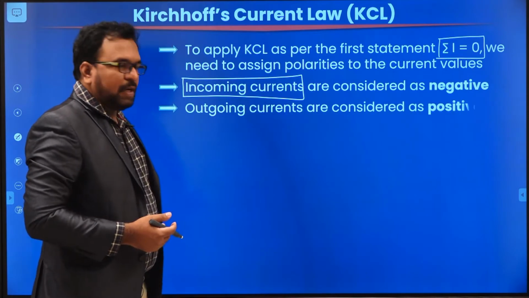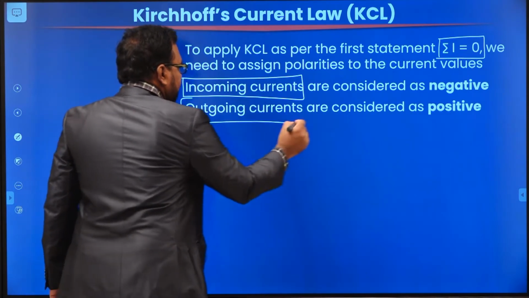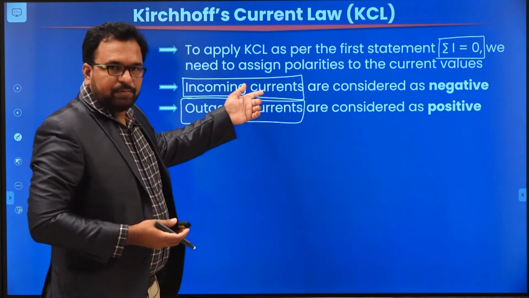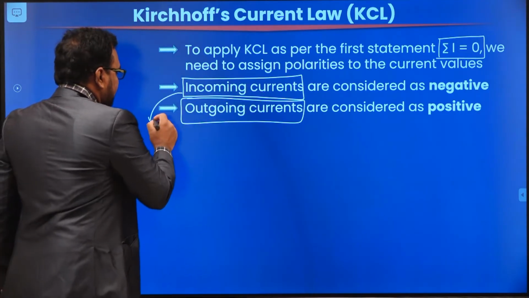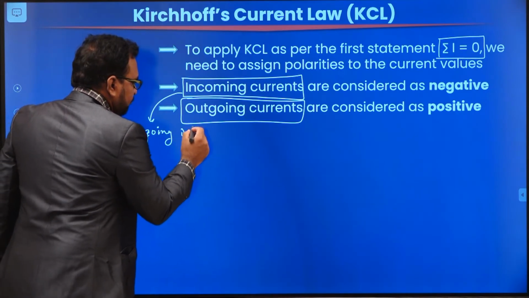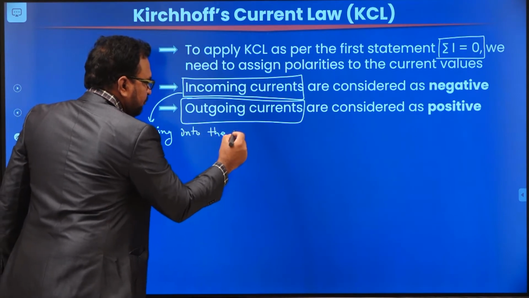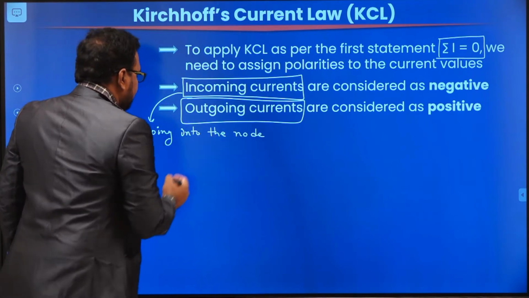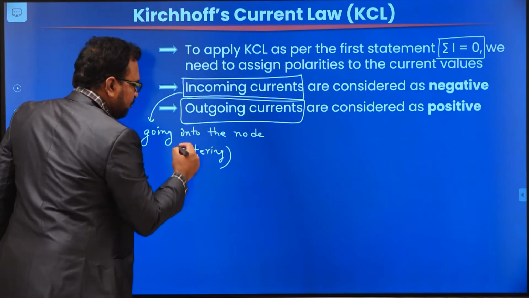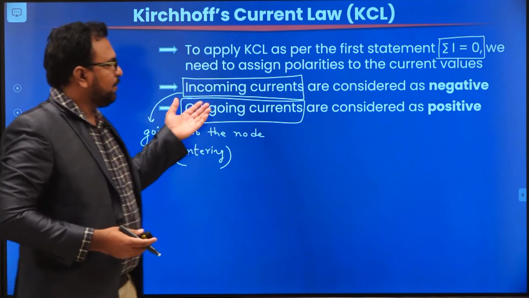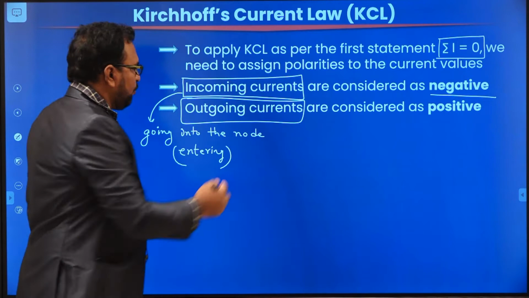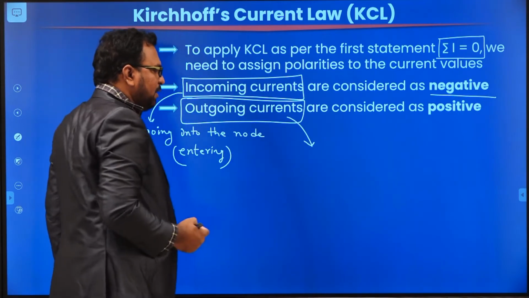Outgoing currents are going to be considered as positive. Incoming currents are nothing but currents going into the node, so these entering currents are considered negative. Similarly, the outgoing currents are nothing but leaving currents.